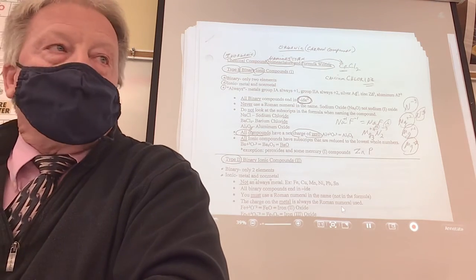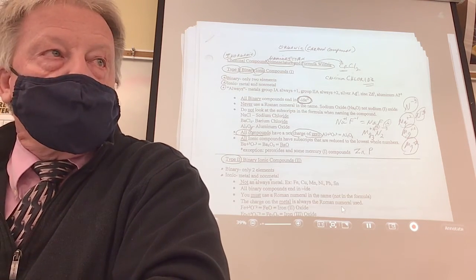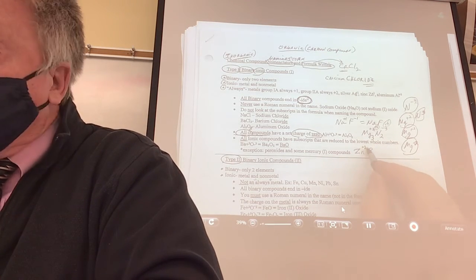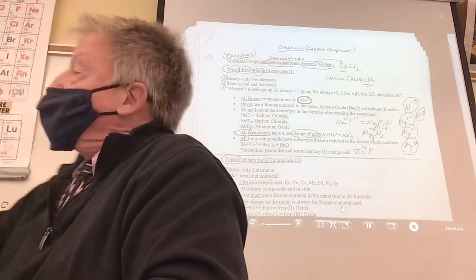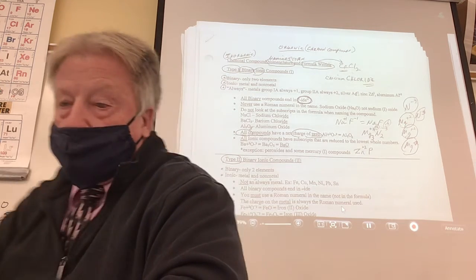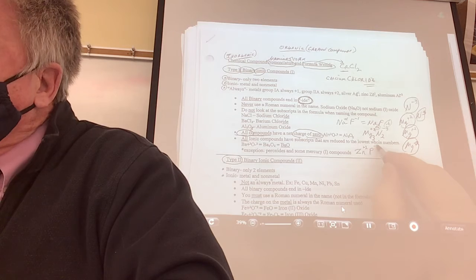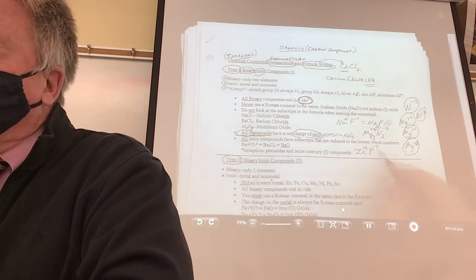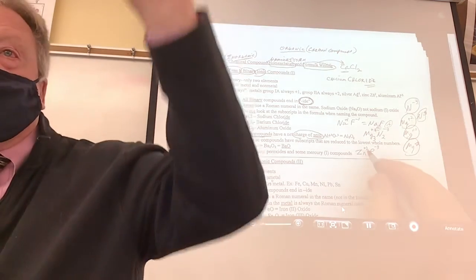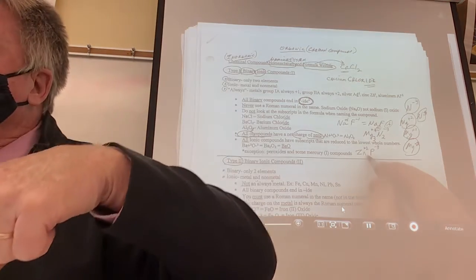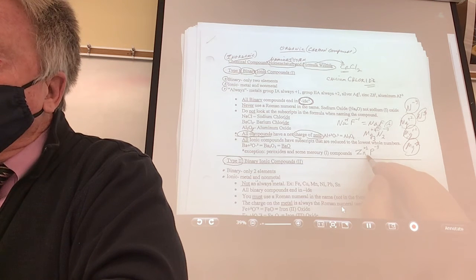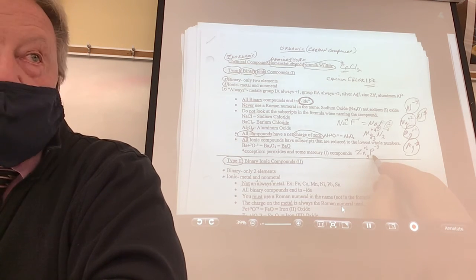Okay, so what charge, Hayden? What charge does zinc have in a compound? Say it again. Plus 2, isn't it? Okay, and what about phosphorus? That's a tricky one because it's not minus 1. It's not in a column minus 2, but what is it in? Minus 3. Okay, now this is almost identical to the one we just did, isn't it? So how are we going to make that add up to 0? What do you think, Hayden? What subscript do I put here? And these are superscripts. See them? They're superscripts. These are subscripts. Sub means below. What do you got, Hayden? And? What do you think?